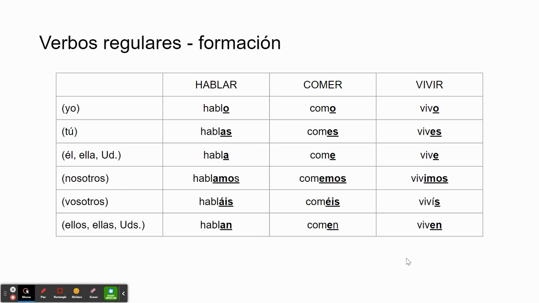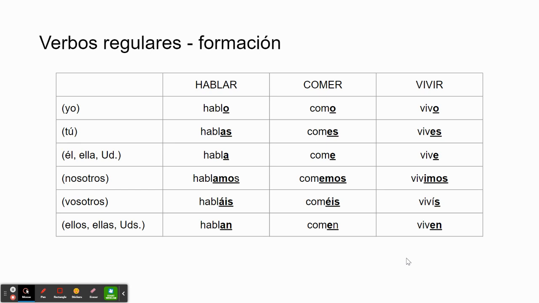So that line in between él/ella/usted and nosotros gives a dividing line for how to write them out. So you'll note that for all of these regular verbs, whether they end with ar, er, or ir, what you do to conjugate them is you get rid of those last two letters. And then you add on the appropriate endings, and they are all underlined in boldface for you, although apparently I forgot the N at the end of comen.